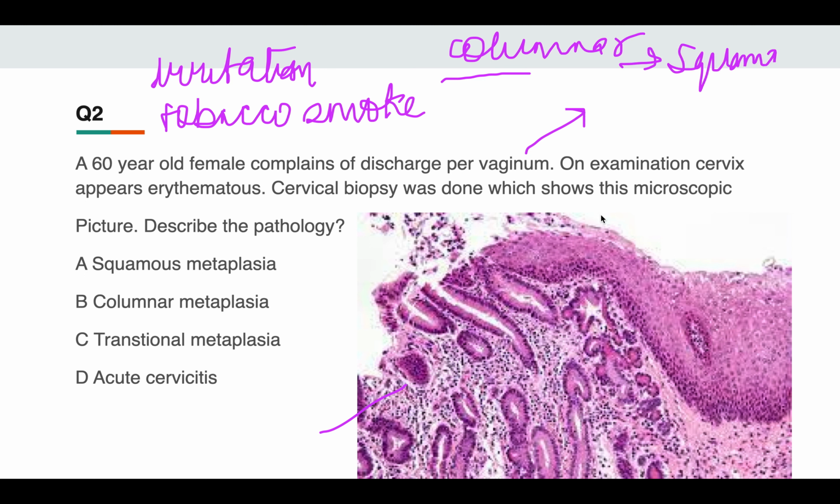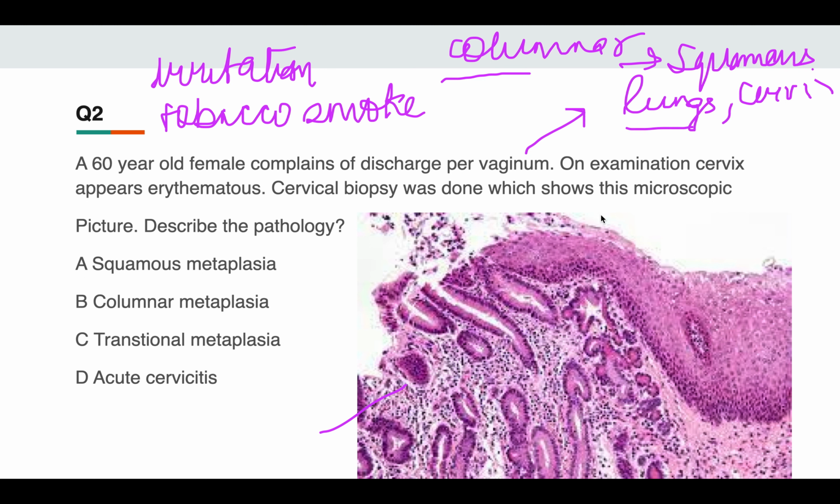This is seen mainly in two organs, the lungs and the cervix. In the cervix, because of prolapse, the irritation and exposure to the environment lead to a change of the epithelium from columnar to squamous.